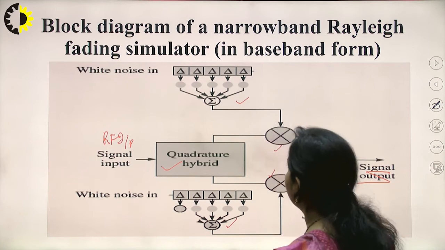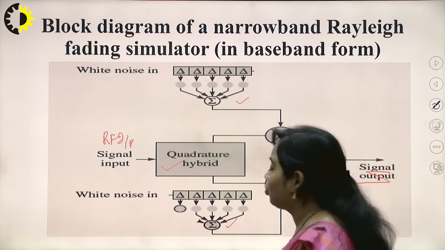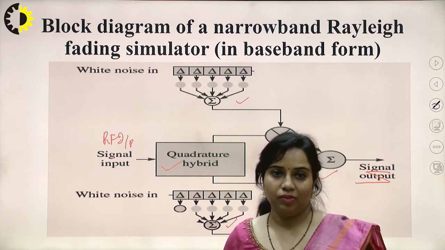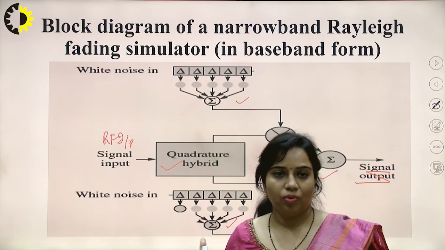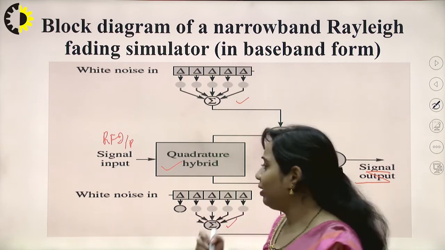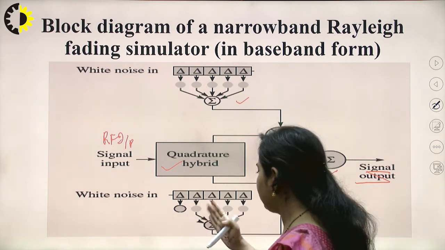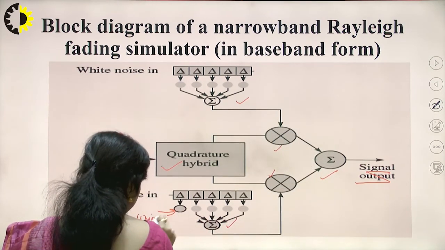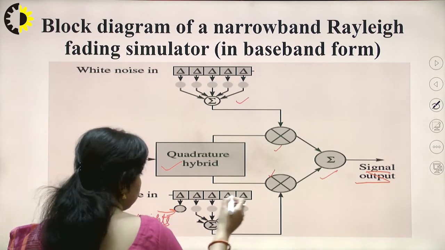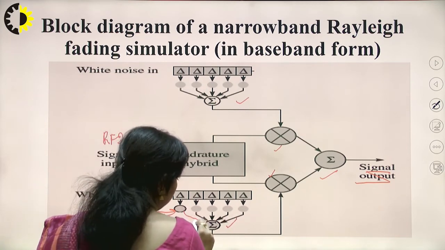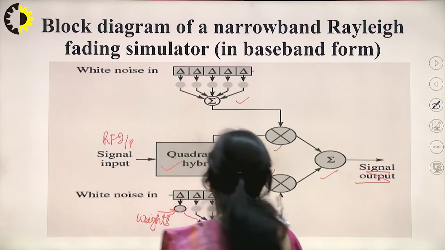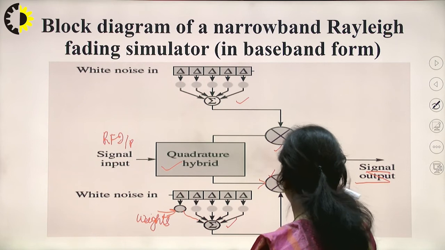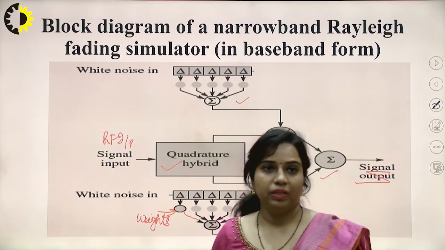So this is a block diagram of the Rayleigh fading distribution, meaning it is based on the Rayleigh distribution which we have seen in the previous slide. And this is a quadrature hybrid. You can see that there are different deltas, which means these are the weighting functions, these are the weights, or the multiplying factors. These are the weights and these are the different values. So these are summed up together and the output of this will be provided to a product modulator and then summed up together. So this is the basic model.